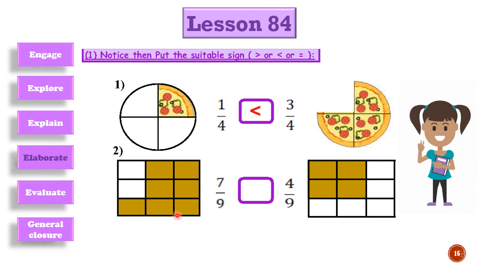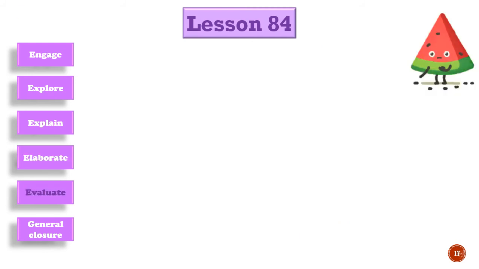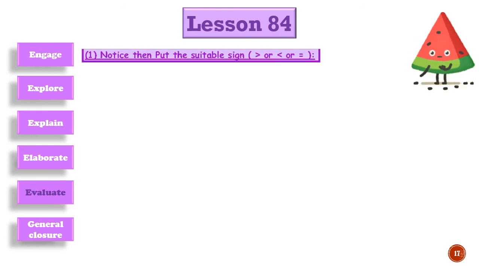Now let's go here. We have 9 parts and the colored part is 7. Here we have 9 parts too and the colored part is 4. Now which is bigger, 7 parts out of 9, 7/9, or 4 parts out of 9, 4/9? Yes, 7/9. Now let's go to our evaluation here.